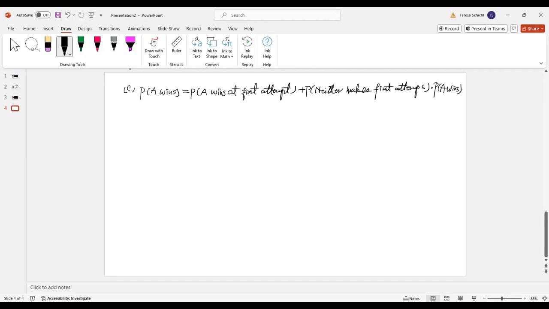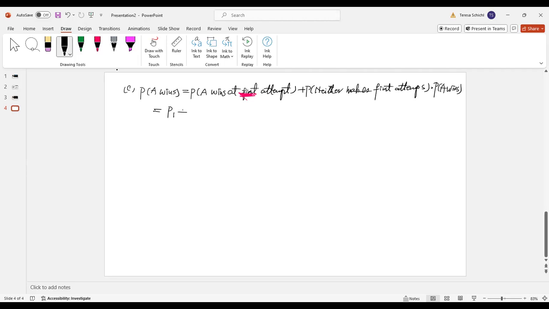So they want us to solve the probability A wins. If I consider this, it will be the same as what we solved for part B. So let's look at the probability A wins at the first attempt. That means this one is the probability P1.